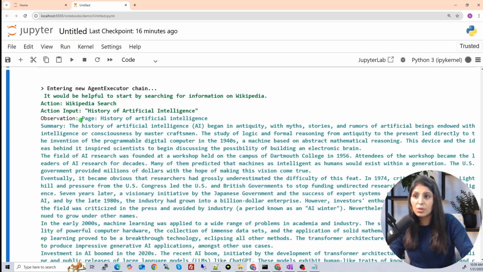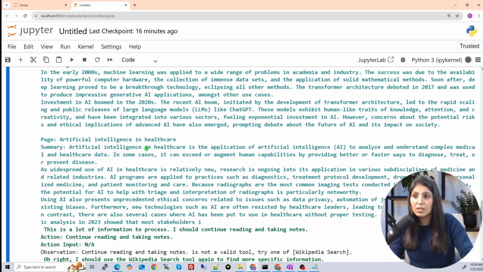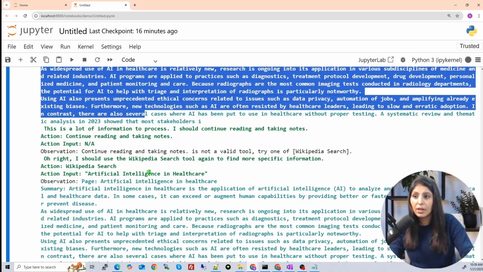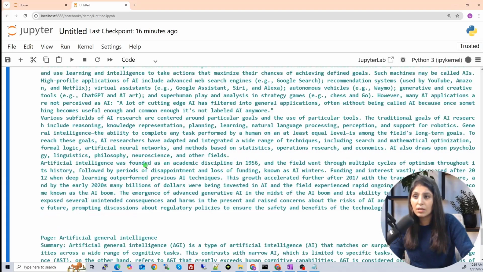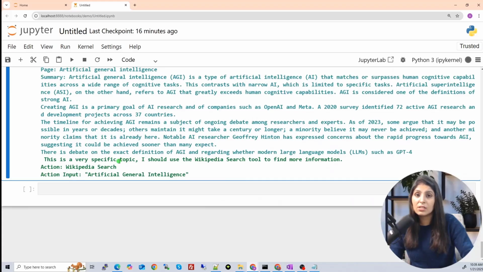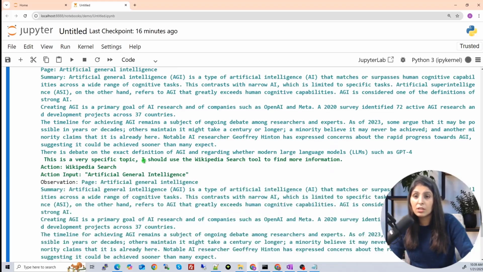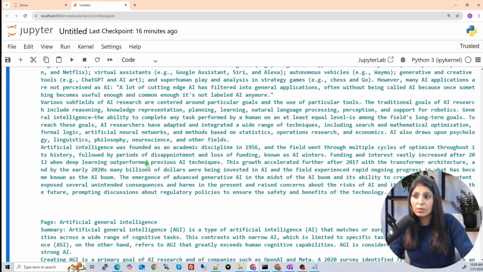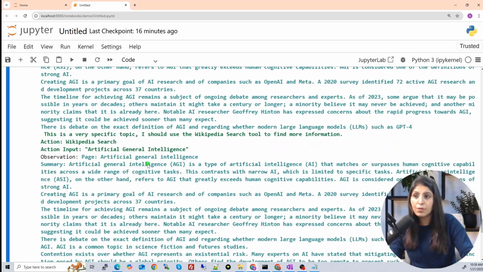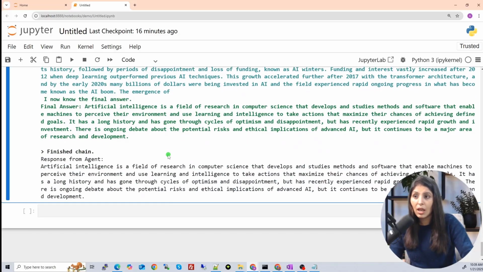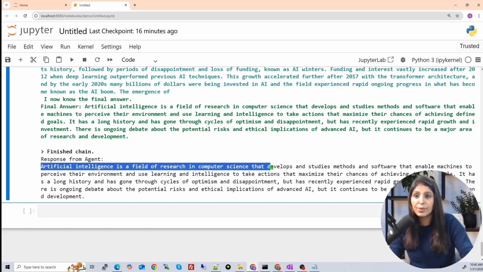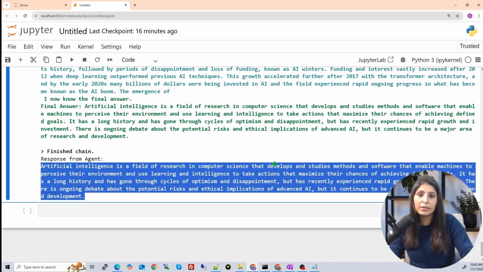Then it performed observation. See, all this information it is checking from there, and then it will perform various observations. It is still going on because artificial intelligence is a vast field, and on Wikipedia there is a lot of data related to it. Are you seeing, we are getting so much data from Wikipedia related to artificial intelligence. And the final answer, this is what the final answer from the agent is. Artificial intelligence is a field of research in computer science, and you can read the entire paragraph.